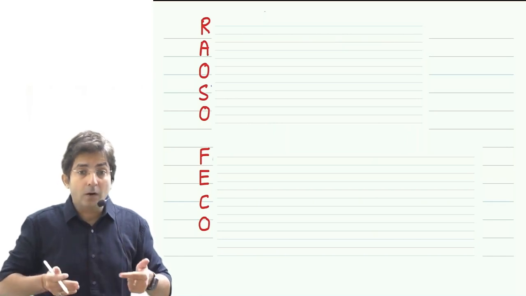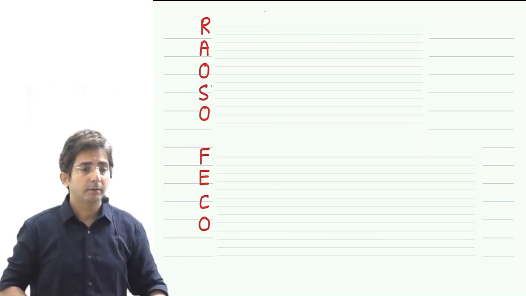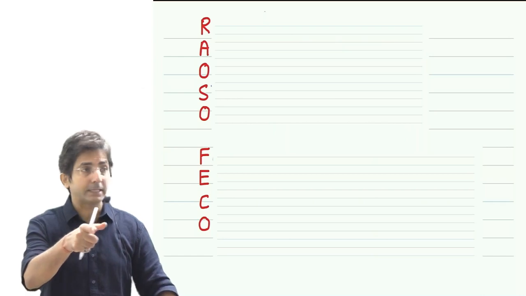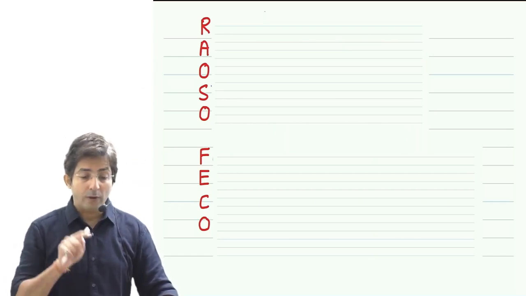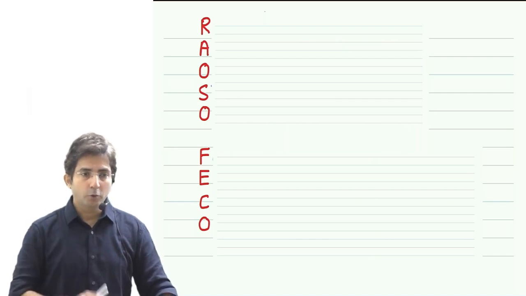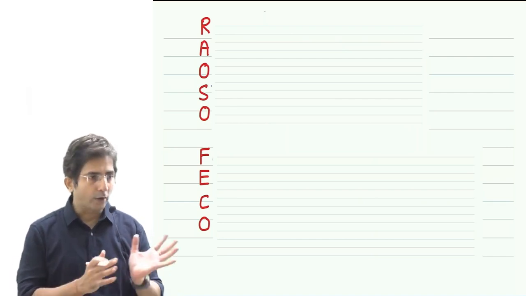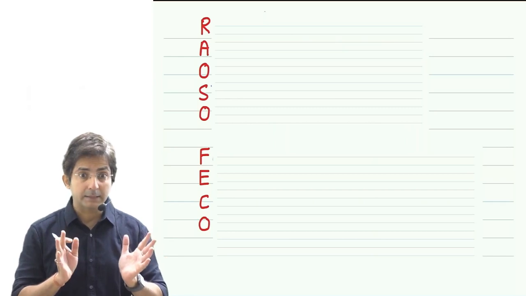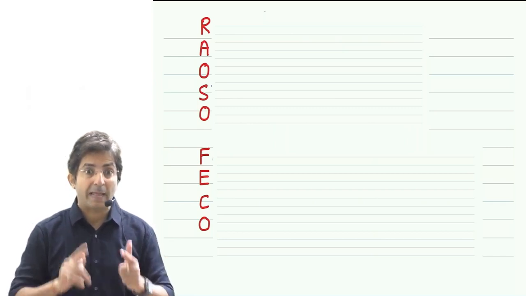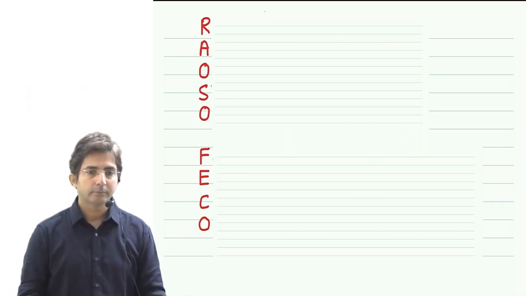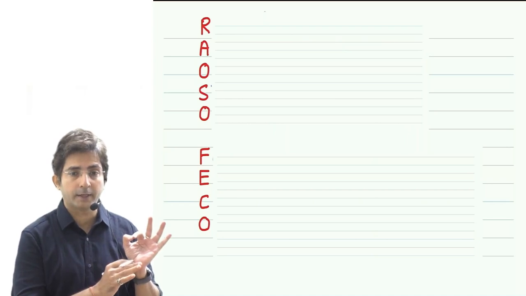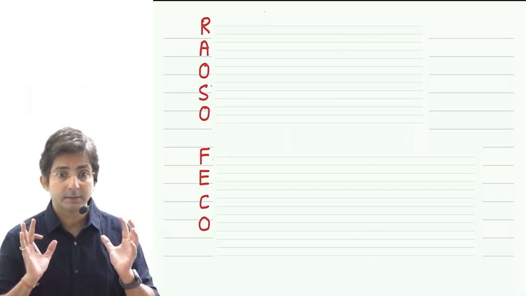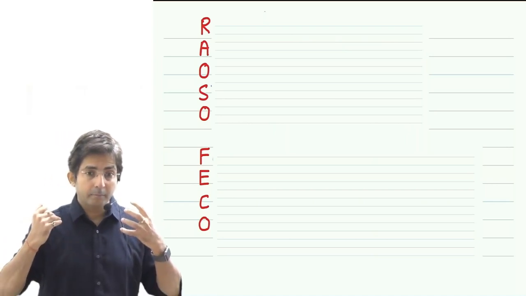Now, why is the government behind these people? Why is it compulsory for any person who has an asset in a foreign country to file the return? Because having an asset in a foreign country means there are high chances that a person might be holding black money. How? Think. What did I say right now? A person having an asset in a foreign country, there are high chances that he might be holding black money.